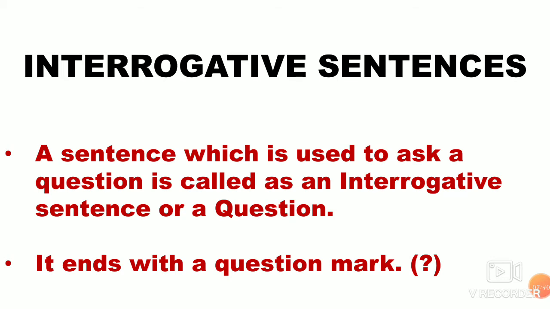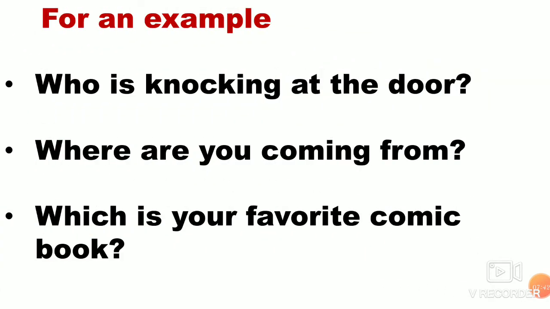Let us see the examples for interrogative sentences. Who is knocking at the door? Where are you coming from? Which is your favorite comic book? So when you see here, children, as per the first rule, all the sentences begin with a capital letter and all the sentences end with a question mark. So these sentences ask a question. So these types of sentences are known as interrogative sentences.